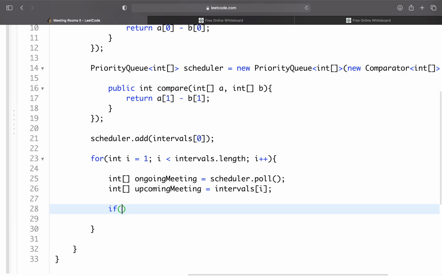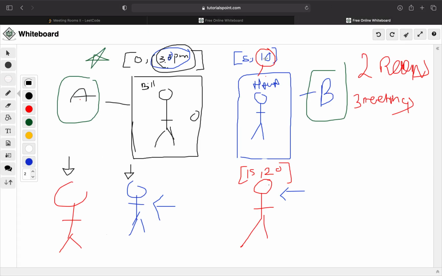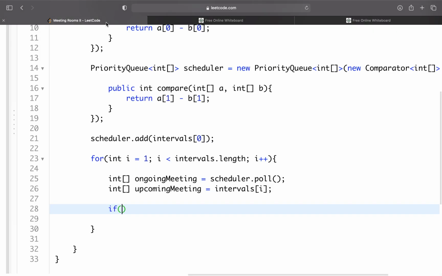Actually, first we're going to check if it doesn't end before. So we'll check the case that it ended at 30 and mine started at 5, so I couldn't use Bill's room. So we're going to say if the ongoing meeting's time ends after my meeting starts, then let's do something.